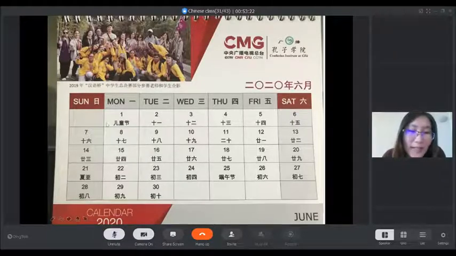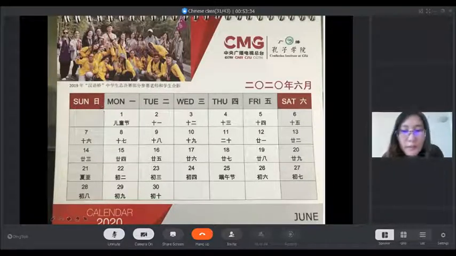So here we can see Monday. Here we write 一, that means 星期一. Tuesday we write 二, 星期二. This one, Sunday, we write 日, that means 星期日.